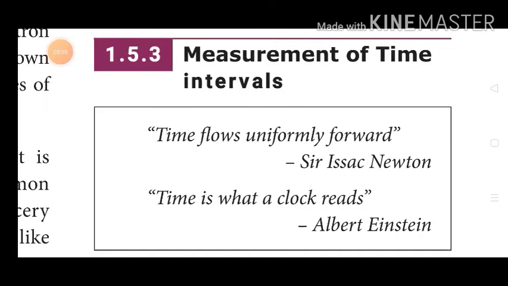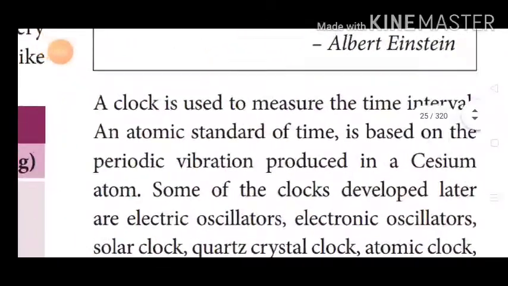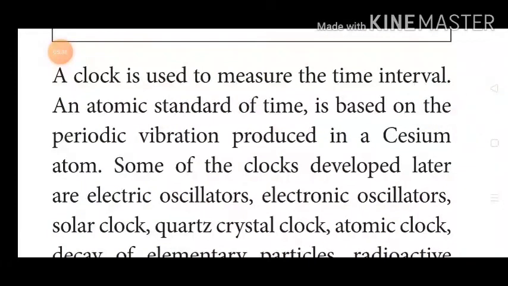Measurement of time intervals. Isaac Newton and Albert Einstein gave quotes about time. Time flows uniformly forward, given by Sir Isaac Newton. Time is what a clock reads, given by Albert Einstein. A clock is used to measure the time interval.